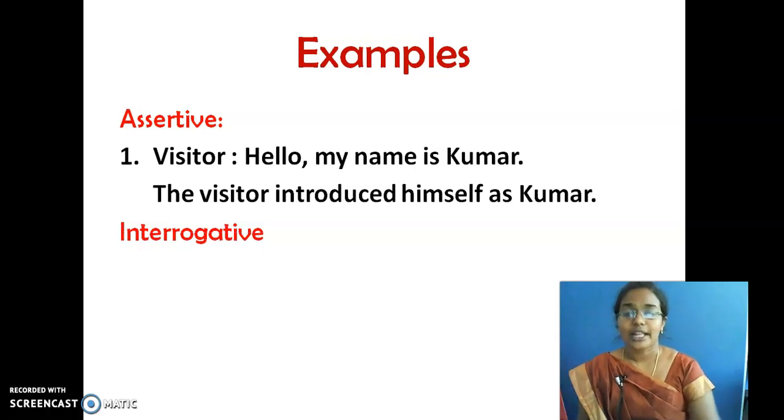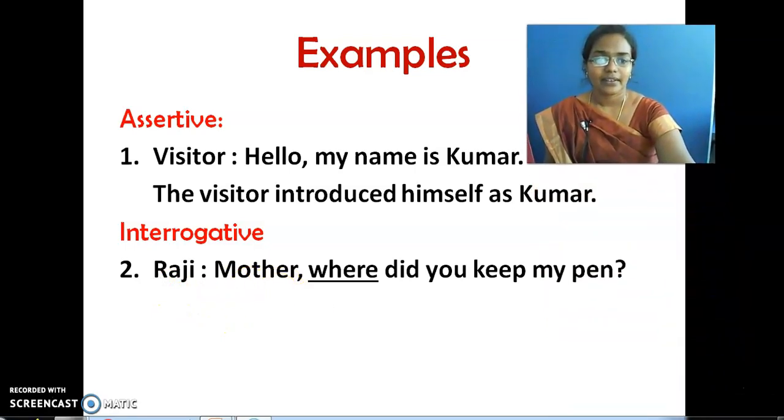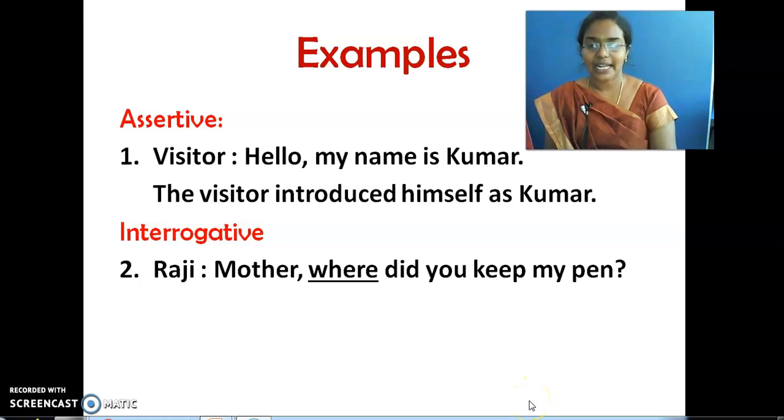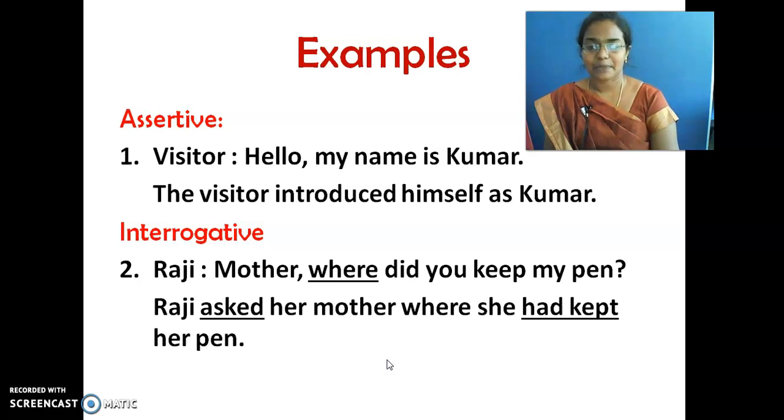Now we are going to the next type of statement. What is the next type of statement? It is interrogative. Raji is asking her mother, Mother, where did you keep my pen? So this is in direct speech. How will you convert this into indirect speech? Now, when you convert this into indirect speech: Raji asked her mother where she had kept her pen.